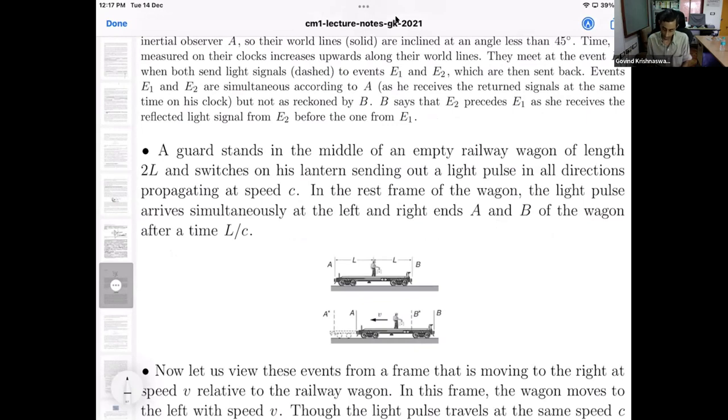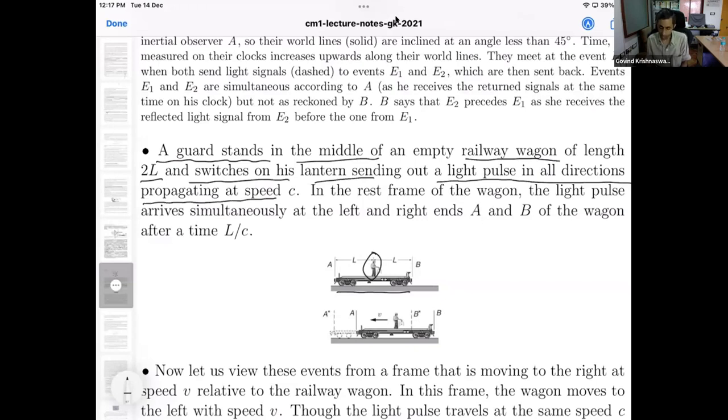So let us suppose we have a guard standing in the middle of an empty railway wagon of length 2L. So this is our railway wagon. It is of length 2L in its rest frame. The guard is standing in the middle and switches on his lantern, sending out a light pulse in all directions. Of course, they must travel at the speed c.